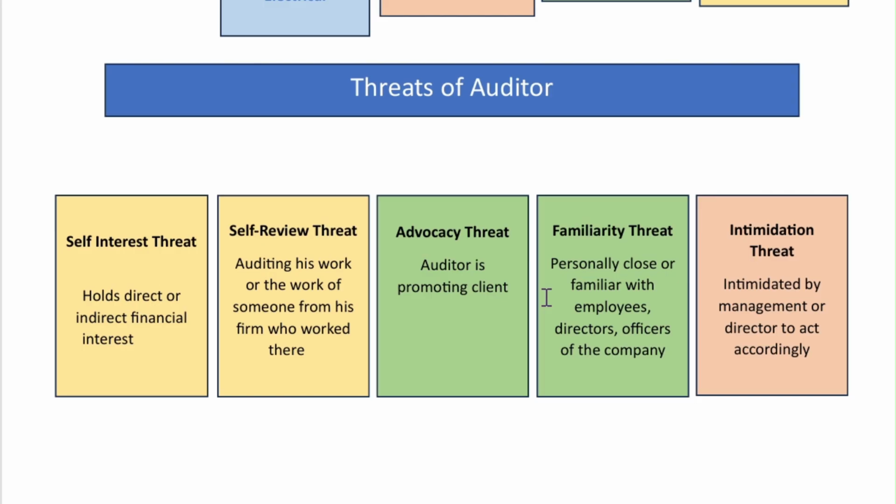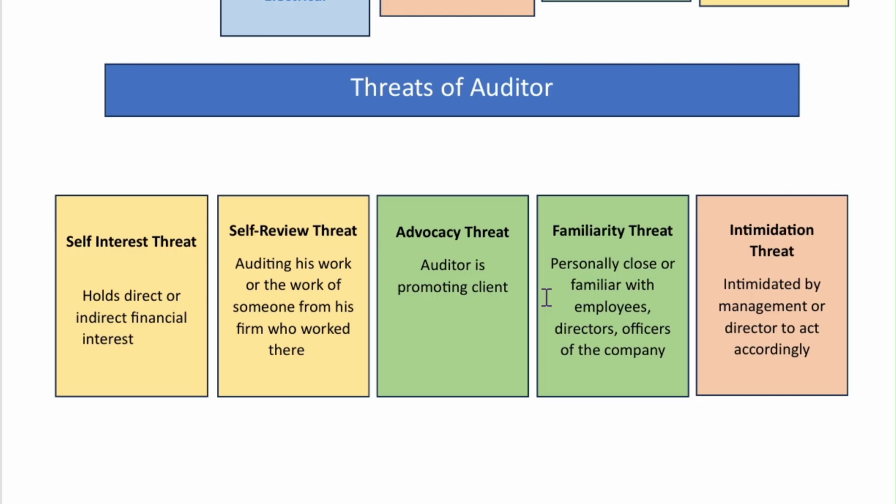Another is the self-review threat. This is when the auditor is auditing his own work. He has made the financial statements himself, or anyone of his firm has maintained the books, and they are just auditing their own work. Then the work would be on their own prejudice, and there is a threat of self-review for the organization.